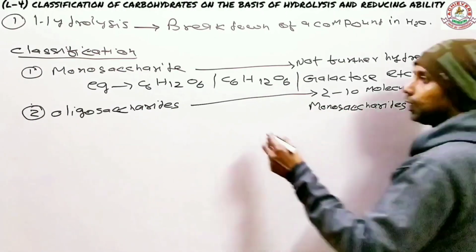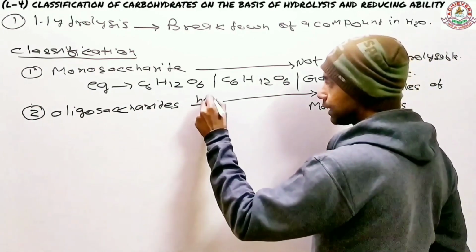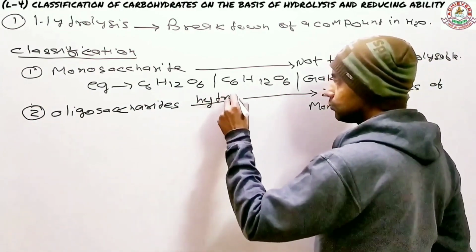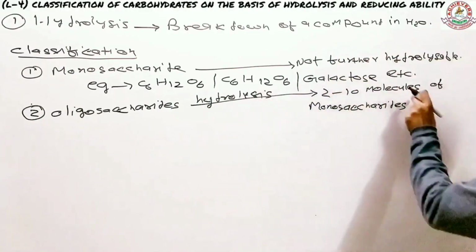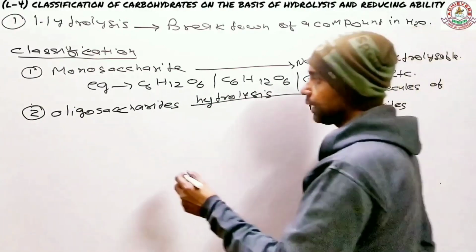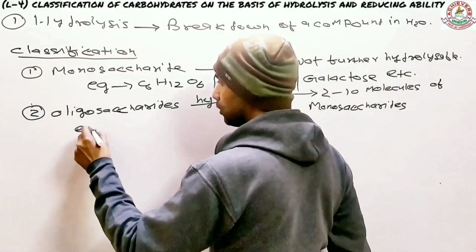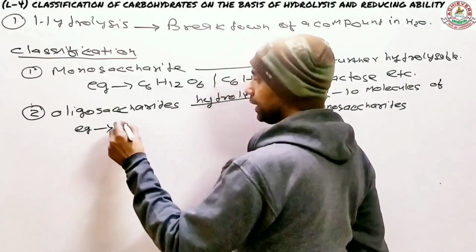So if you hydrolyze an oligosaccharide, it produces 2 to 10 molecules of monosaccharide. Let's go with the examples.